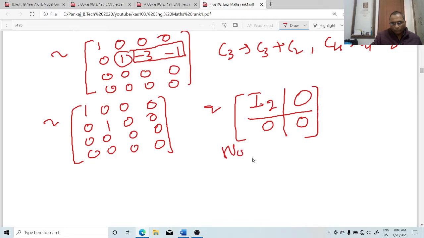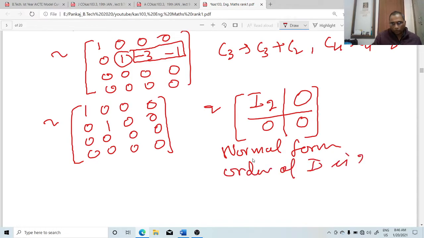normal form. First write the normal form, it is the normal form. Order of I is 2. Okay. That means rank is 2. So rank is equal to 2. Clear?